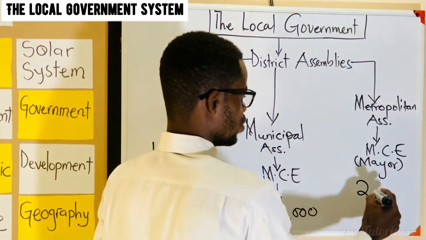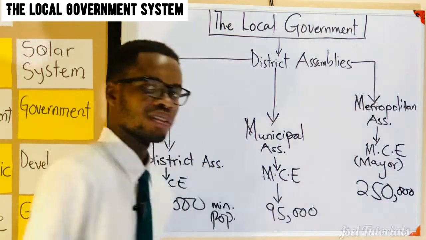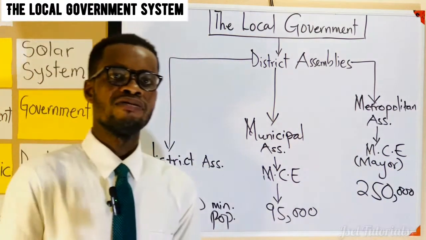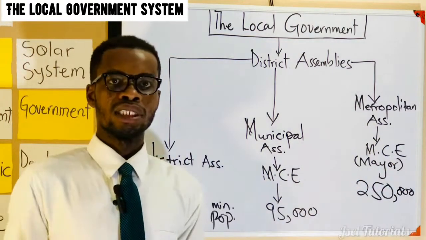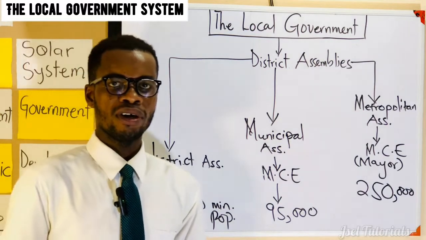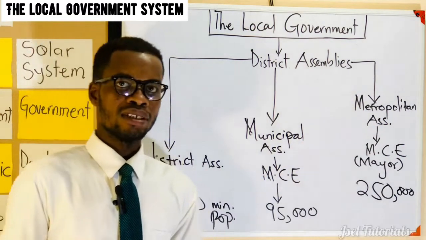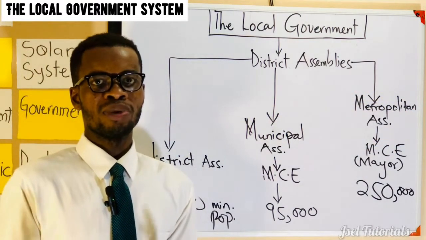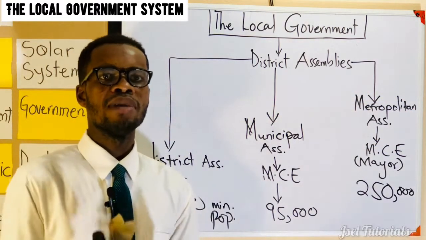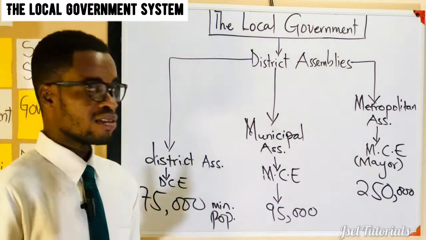They will range from a minimum of 250,000. If you have this, and then we look at the existing structures or facilities, then you can be upgraded to this level to become a metropolitan assembly or a metropolis. So this is how the structure is.